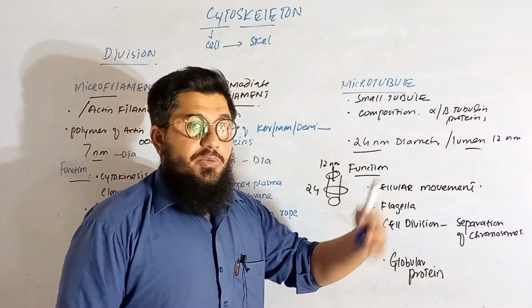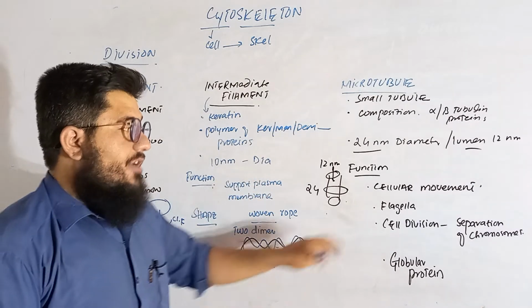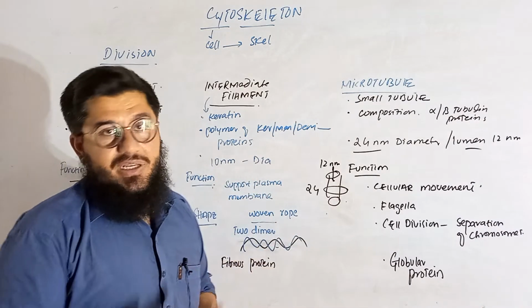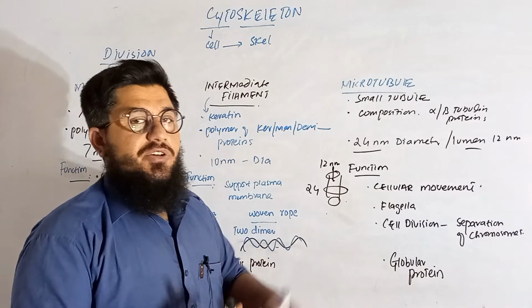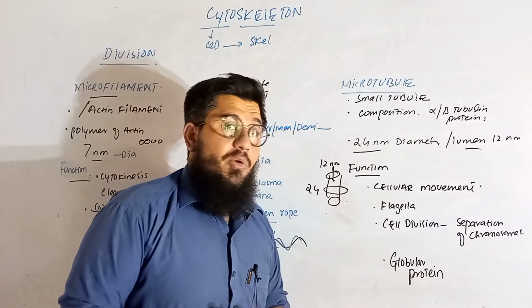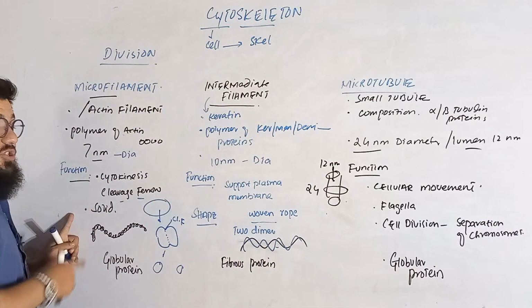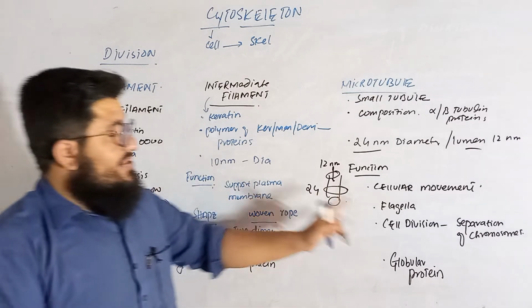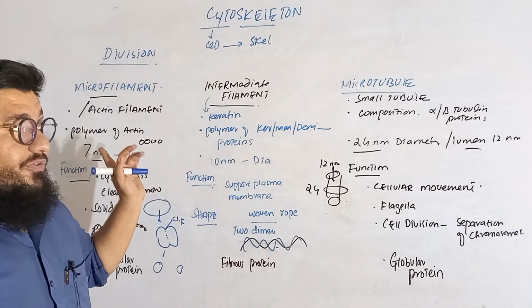Function: it is responsible to move the cell. Cellular movement is because of the microtubules. We know about the flagellum and flagella. These are responsible to move the cell from one place to another, and some other functions are also performed by the flagella. These also play a very important role in cell division. Regarding microfilaments, I told you guys, they are responsible for cytokinesis. Microtubules are responsible for the separation of the chromosomes. These are two different points regarding microfilaments and microtubules.